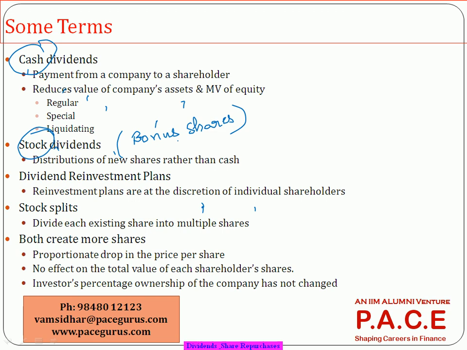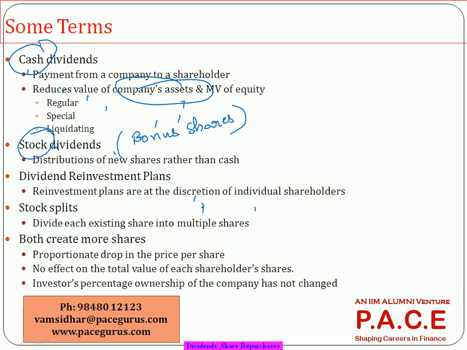Whatever is the worth of the company, the value of the total company, if some amount is going out from the company, the value of the company is decreased by that much. The value of the assets of the company, because cash is also an asset, is going down by that much.